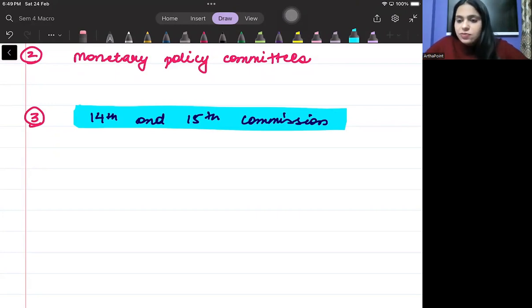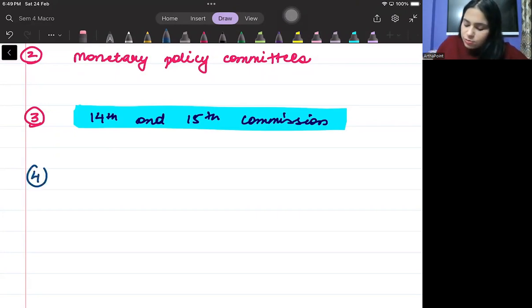Which Finance Commission gives weightage to population of 1971? किसने 1971 के population को weightage दिया? How much weightage is given to forest? How much weightage is given to ecosystem? ये सब जानना, it is important.